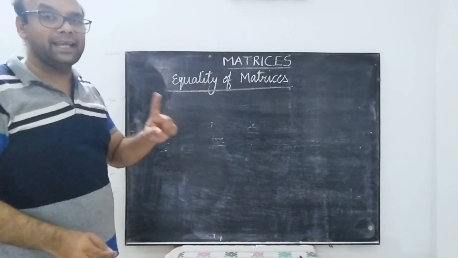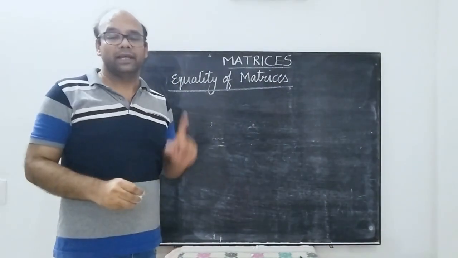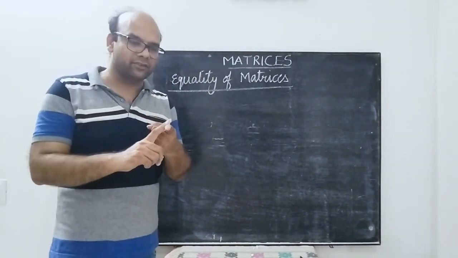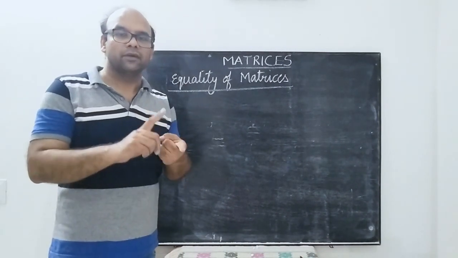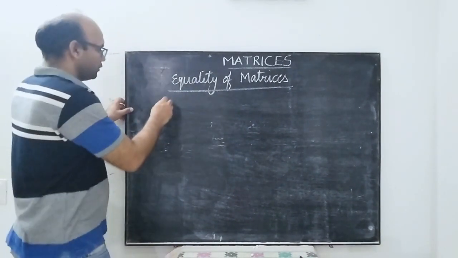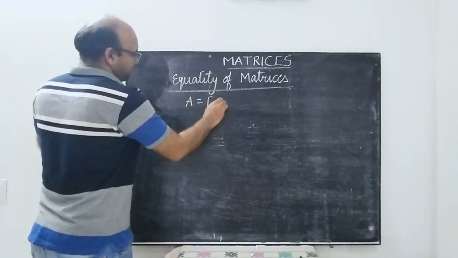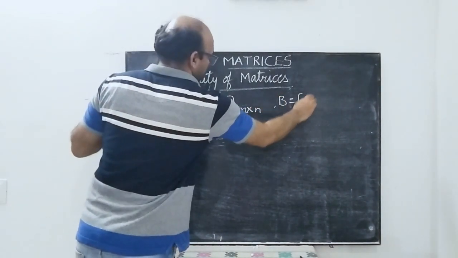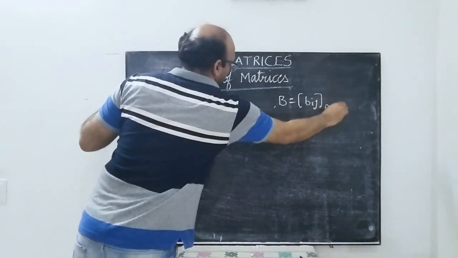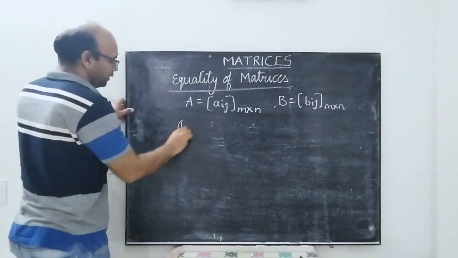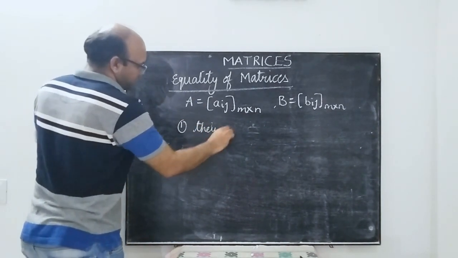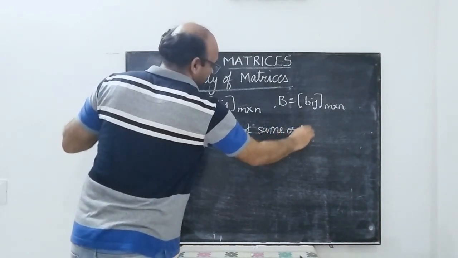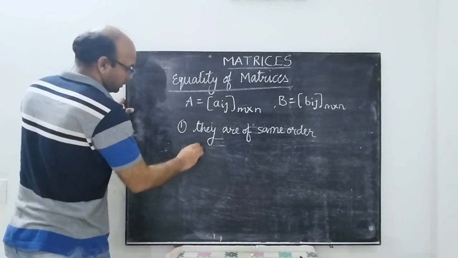Now two matrices A and B are said to be equal if two conditions are there. They must be of the same order, and second, their corresponding elements must be equal. So two matrices, A equal to Aij, m cross n, and B equal to Bij, m cross n, must be equal if they are of same order, and second, the corresponding elements must be equal.